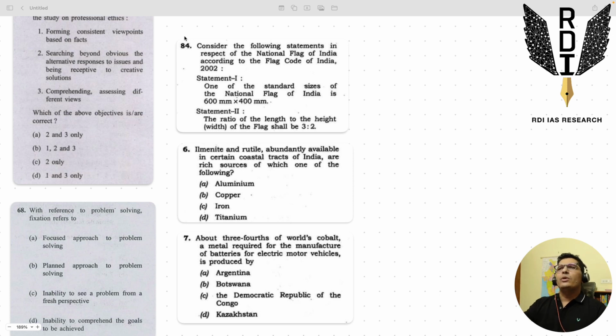There are many questions in the exam which can be attributed to these qualities, but just for our reference, we have taken a few questions here, just 3 questions for that matter. For example, the 84th question, look at the first statement. One of the standard sizes of the national flag of India is X mm into Y mm, right? Is it possible to do it via knowledge?